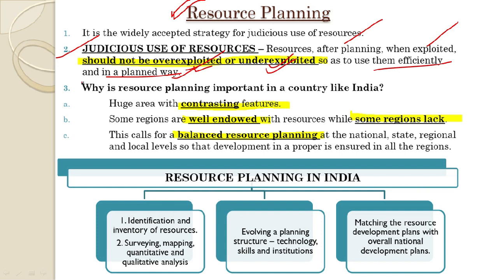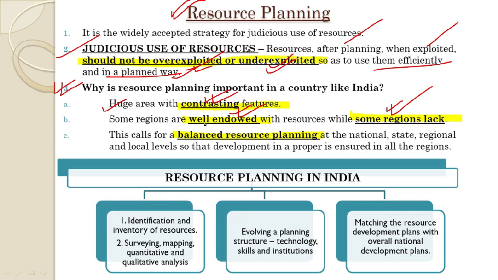Okay, next very important question: why does this process of resource planning become important in a country like India? See students, we have already seen that India has a huge area, but that area has contrasting features. Therefore, we see that a few areas have a sumptuous amount of resources. It means that a few regions are well endowed with resources, but a few regions lack resources as well.